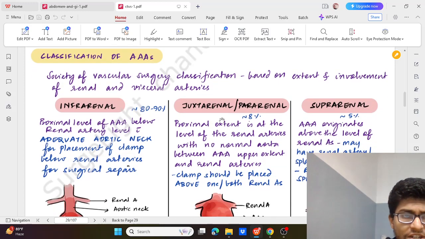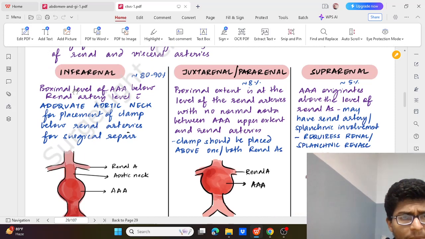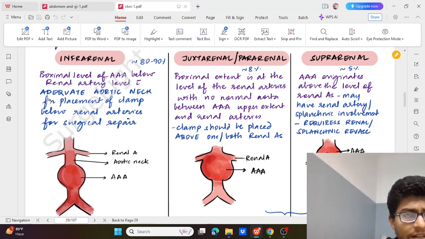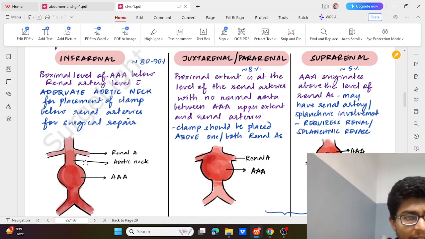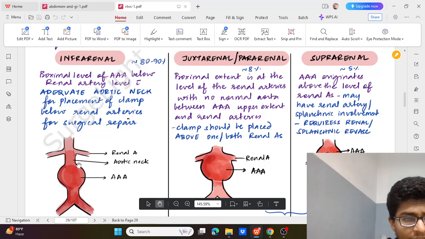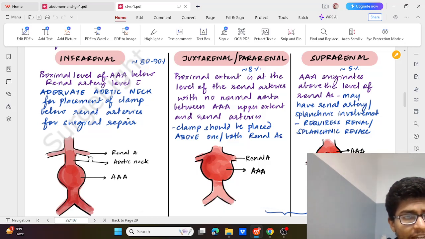Now coming to the classification, according to the Society for Vascular Surgery classification, based on the extent and involvement of the renal and visceral arteries. Most commonly it is infrarenal, around 90%. So the proximal level of the aneurysm is below the renal artery level with an adequate aortic neck. We can see in the diagram, we have a sufficient aortic neck and below the renal artery is the aneurysm. So we can place a clamp on the aortic neck so that we can repair it.